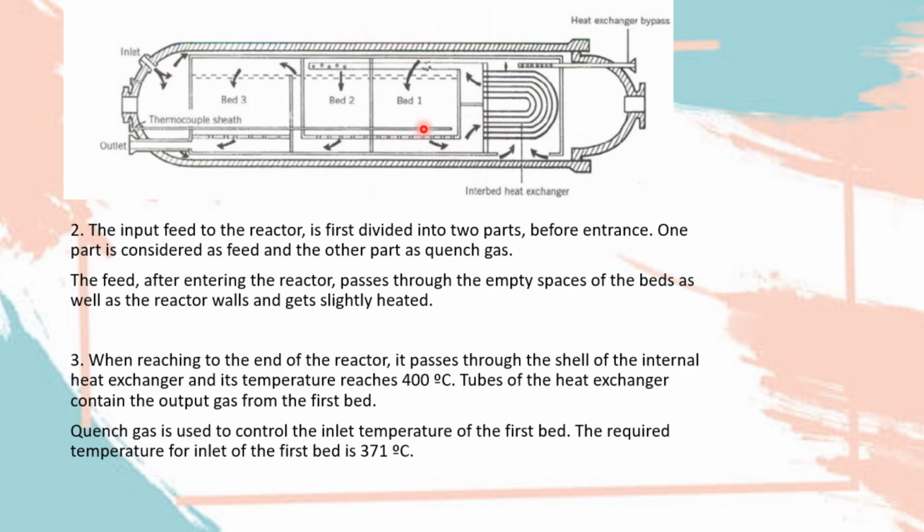So the quench gas is used to control the inlet temperature of the first bed. The required temperature for inlet of the first bed is 371 degrees Celsius.